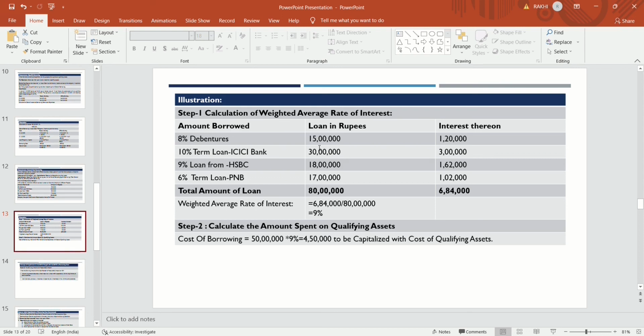From that 9% we will calculate the amount on the qualifying asset. The amount spent on the qualifying asset is 50 lakhs, and on that the interest component will be at the weighted average rate. That is, cost of borrowing equals amount spent on the qualifying asset into the weighted average rate of interest. That is 50 lakhs into 9%, which gives 4,50,000 to be capitalized with the cost of the qualifying asset. But if there is a specific borrowing, then we will reduce that amount. We will not take it into consideration.